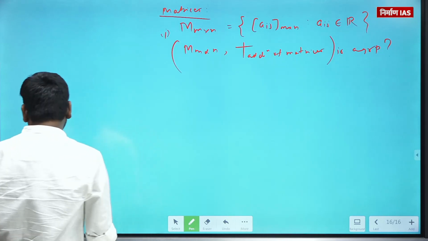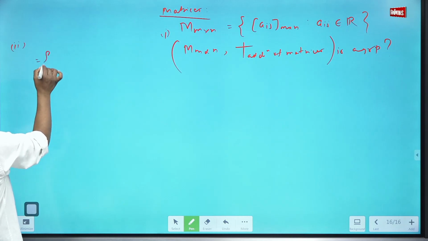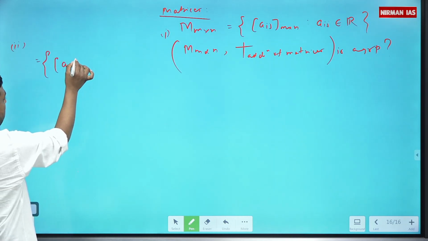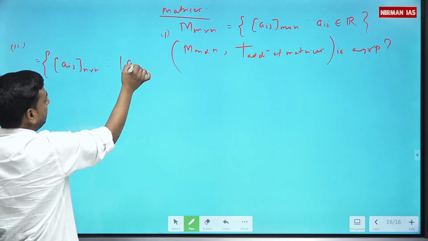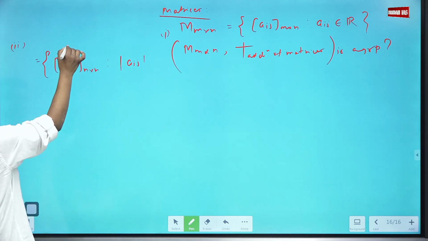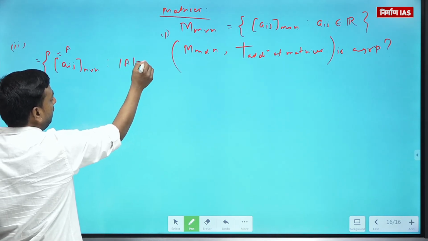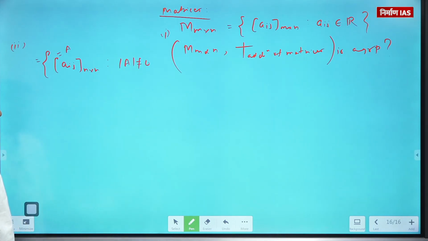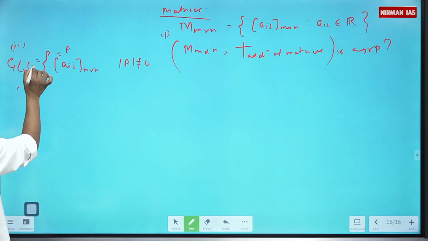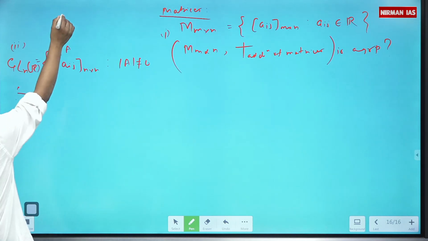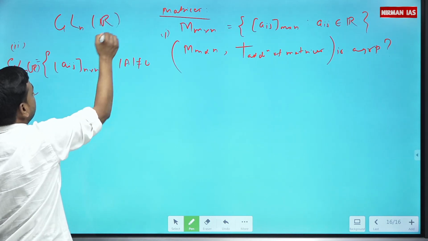The other question is, let's say I have a collection of all those square matrices of order n by n such that their determinant value, this matrix is represented by A, you can say the determinant value of A is non-zero. This is represented by GL_n(R).